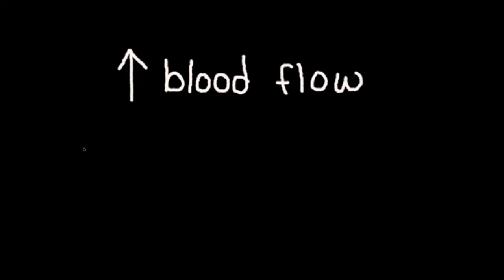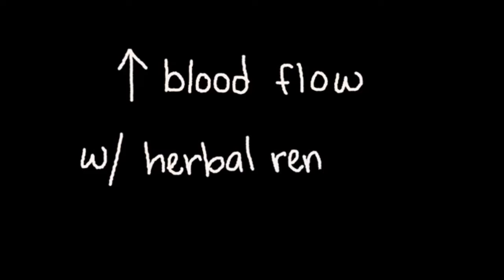So the second way that we can increase blood flow to the kidneys is with herbal remedies. These can be Chinese herbs and Western herbs. And we can also use veterinary drugs. But for our solution purposes, we're going to use herbal remedies. And what we can do is add herbs to the diet that help increase the blood flowing to the kidneys, so they increase the amount of blood that comes into the kidneys.